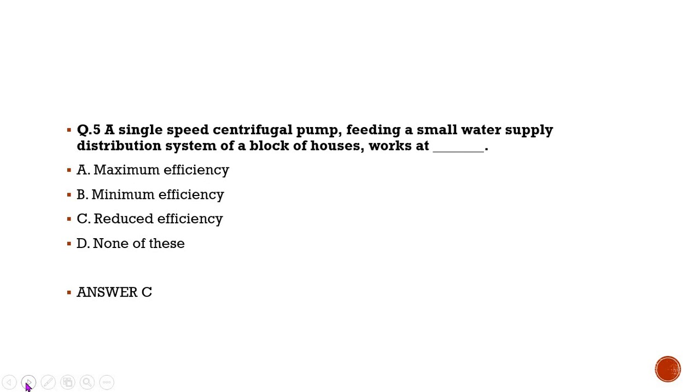Maximum efficiency, minimum efficiency, reduced efficiency, and none of this, and the correct option is reduced efficiency. And the next question in front of you is question number 6.